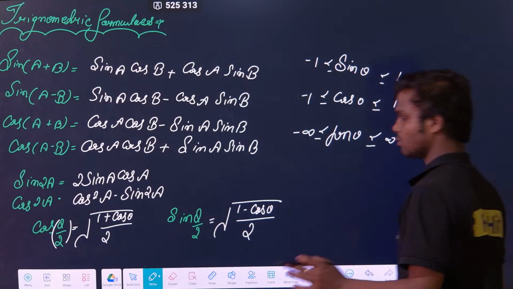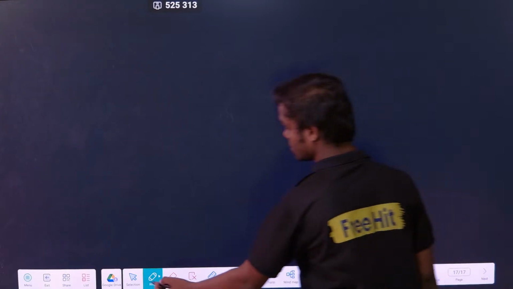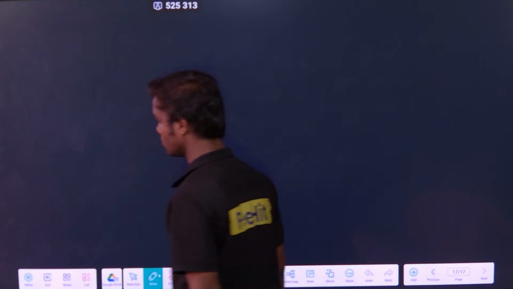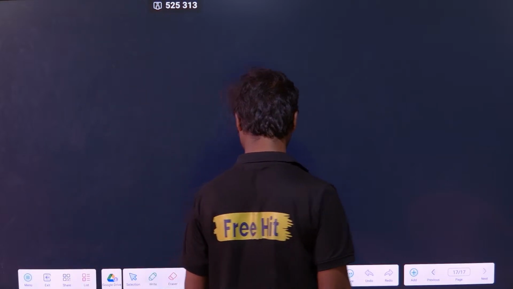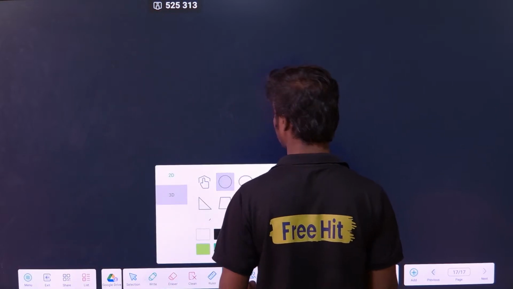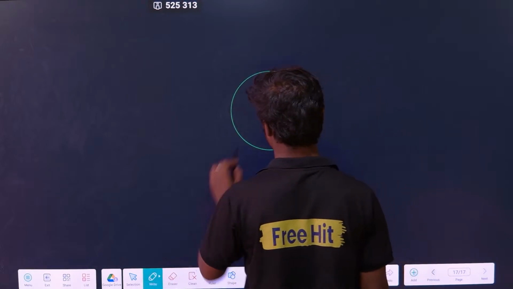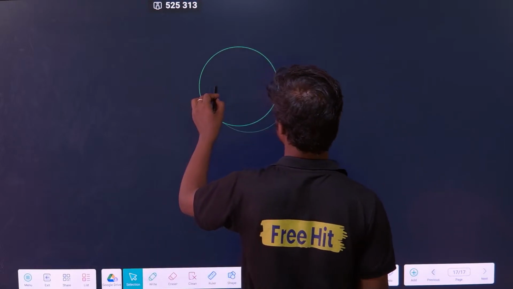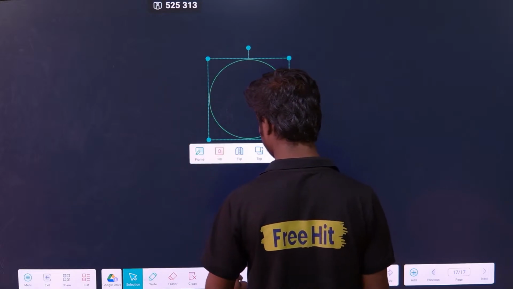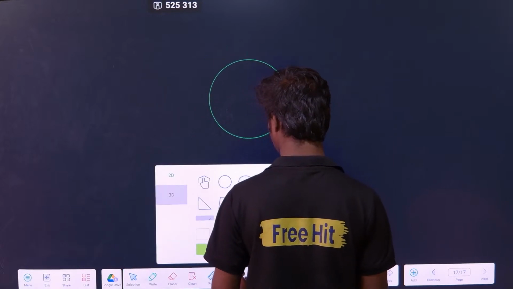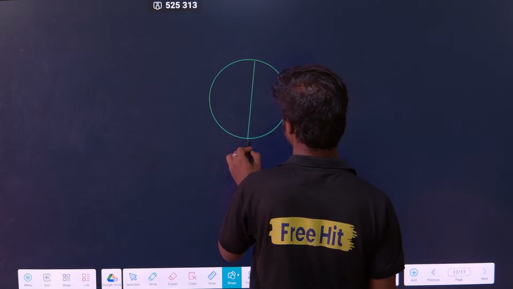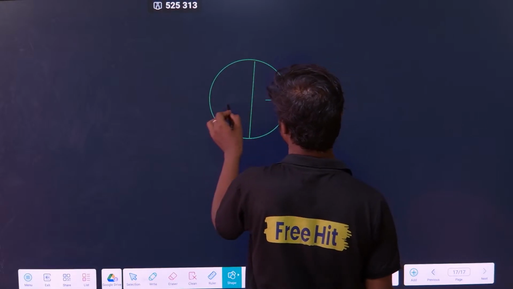Completed? Okay. Next is, there is a lot of confusion among students regarding the sign of different trigonometric functions, in which quadrant what is the sign. So let me clear this doubt properly so that you won't have any confusion regarding this.